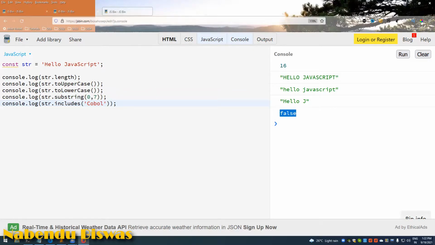Okay, so now we will learn about arrays. Arrays are a very important data structure in JavaScript or any other language. Arrays are there in almost all the languages. There is a difference between JavaScript arrays and arrays in other languages like Java or C++, where you have to give the data type, like it is an integer array, that it will contain integers, or it is a string array, it will contain strings. But here it doesn't happen like that. You can have anything.